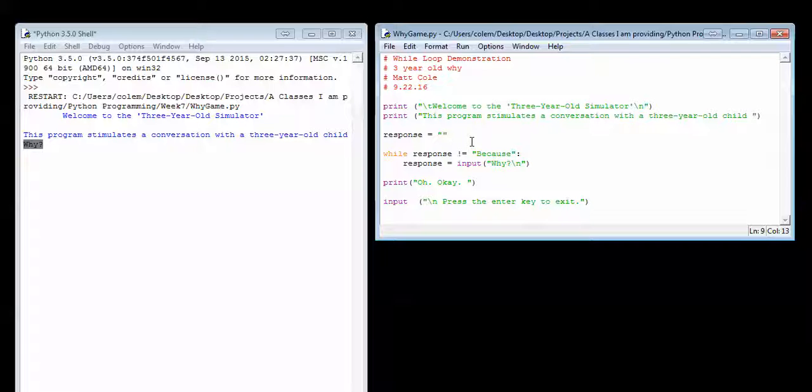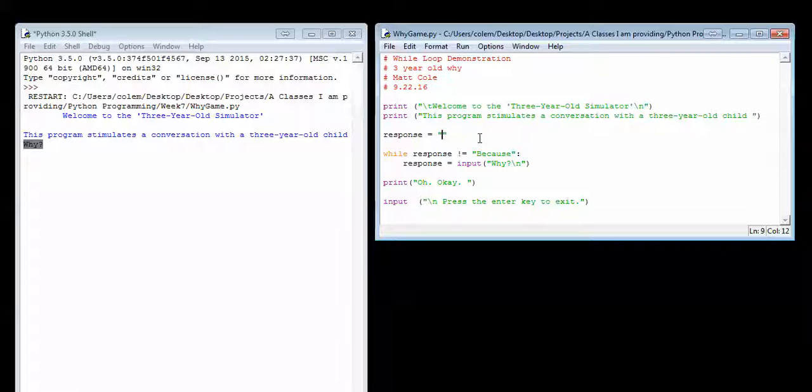Now, looking at our Python program, you see the initial print statements, and then I have created a variable, response equals double quote, double quote. The reason is that I want to set a starting value in the variable response.